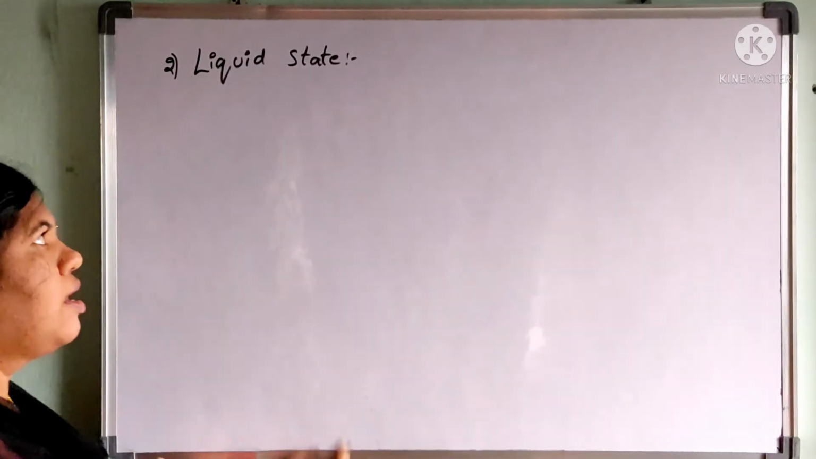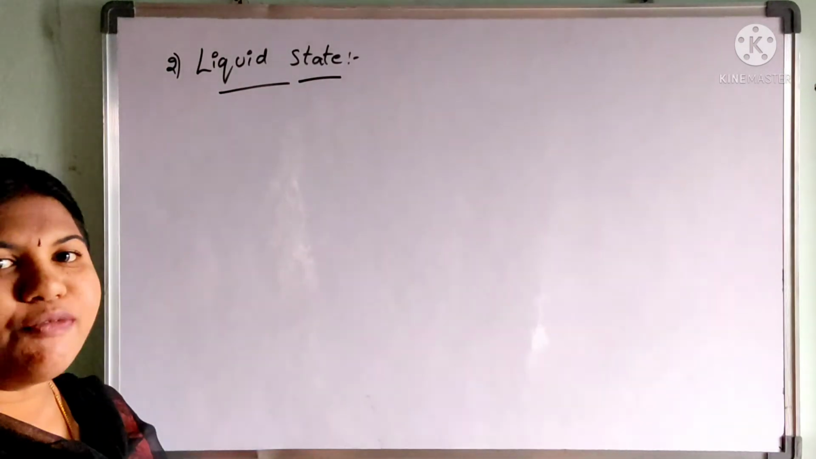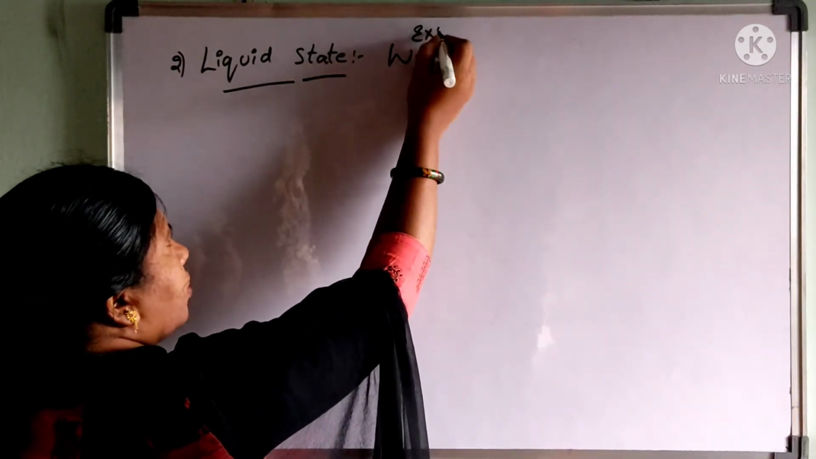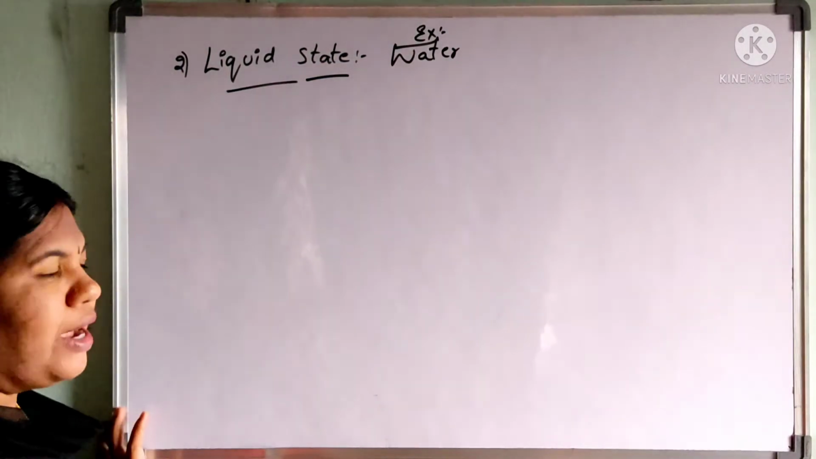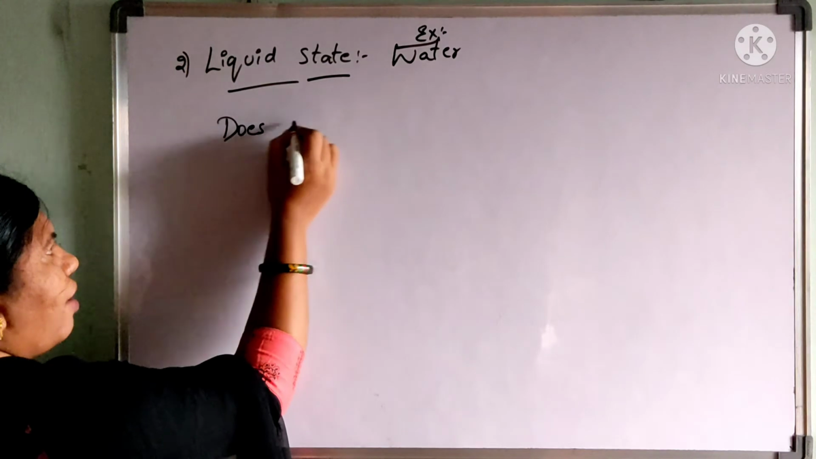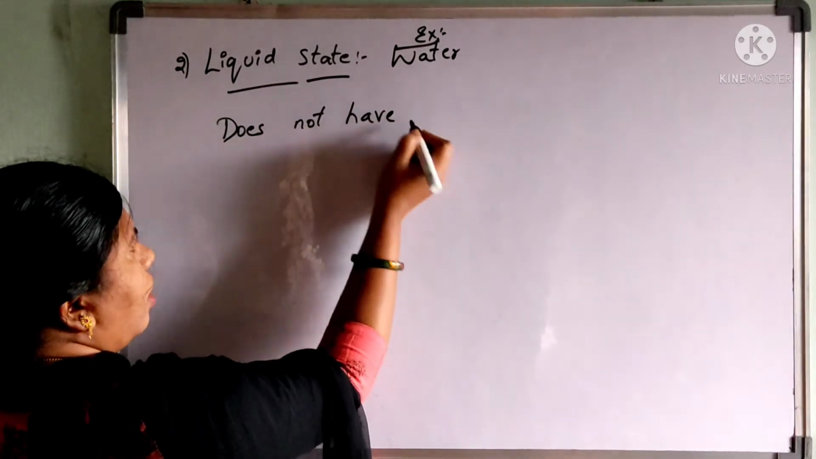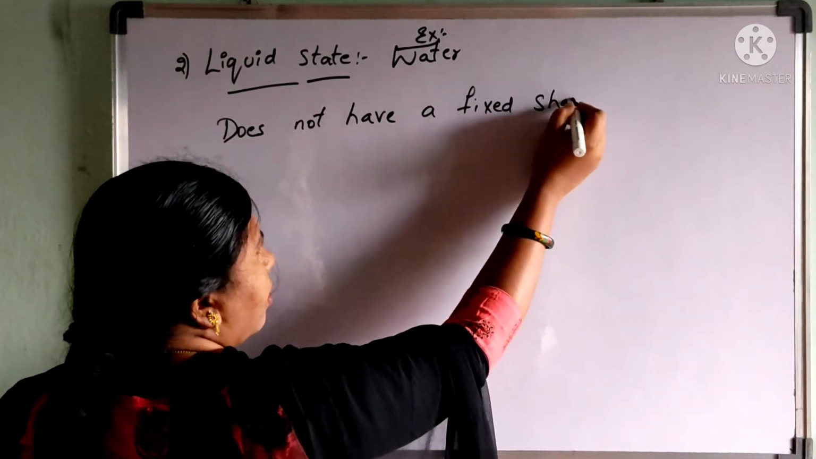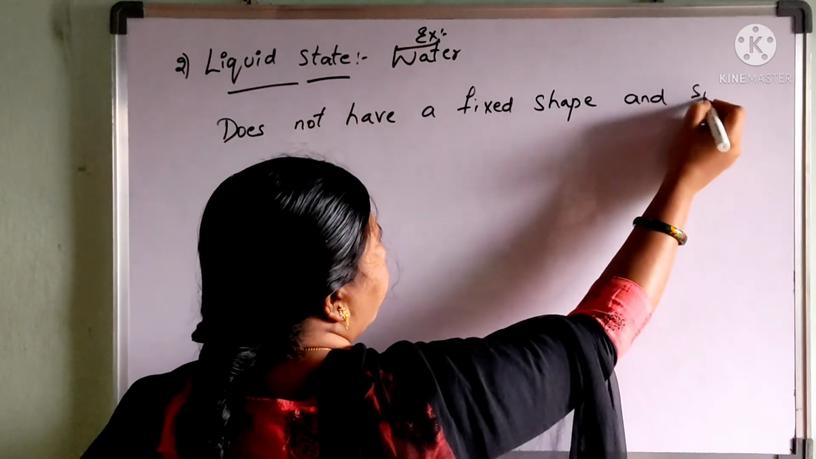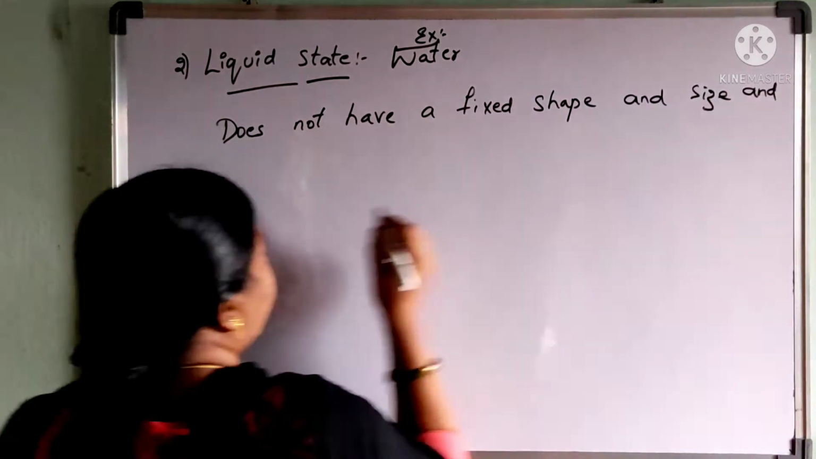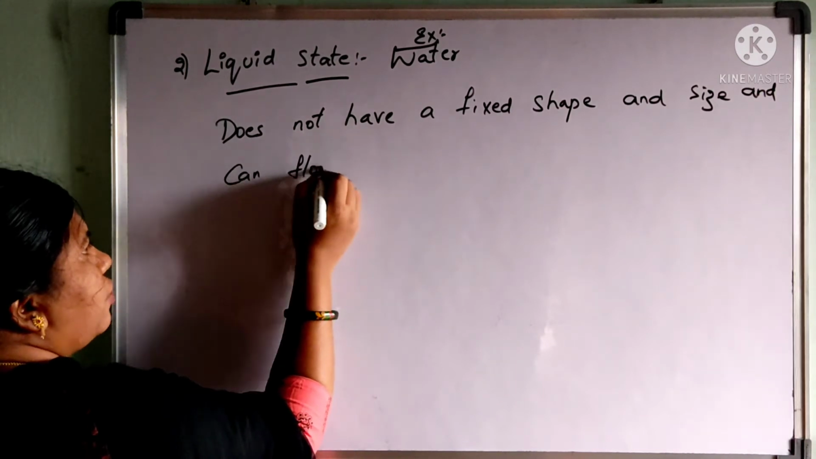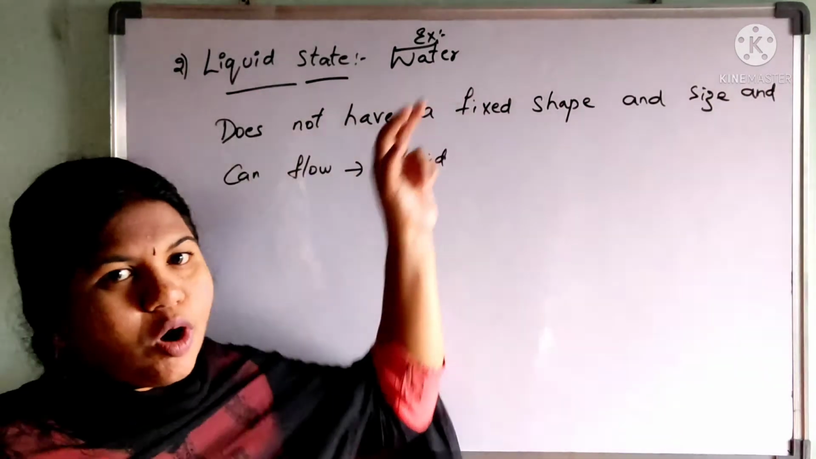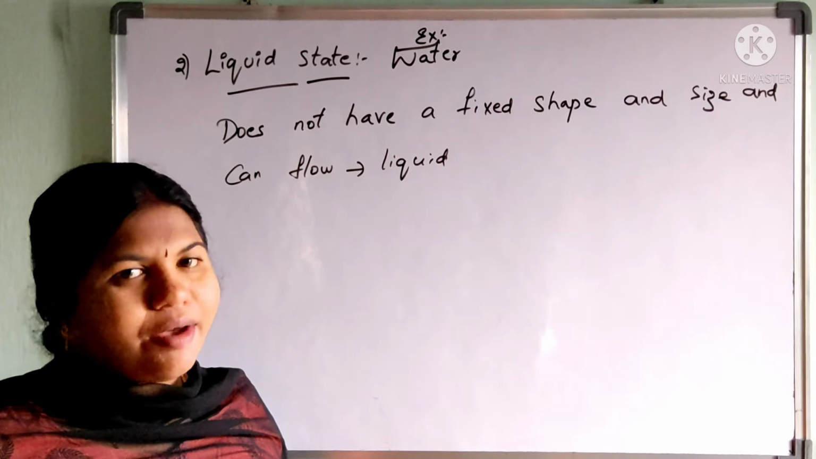Our second state is the liquid state. The example for the liquid state is water. How can you define a liquid state? A matter or a substance which does not have a fixed shape and size and can flow is defined as a liquid. When I take water as an example, water does not have a fixed shape.